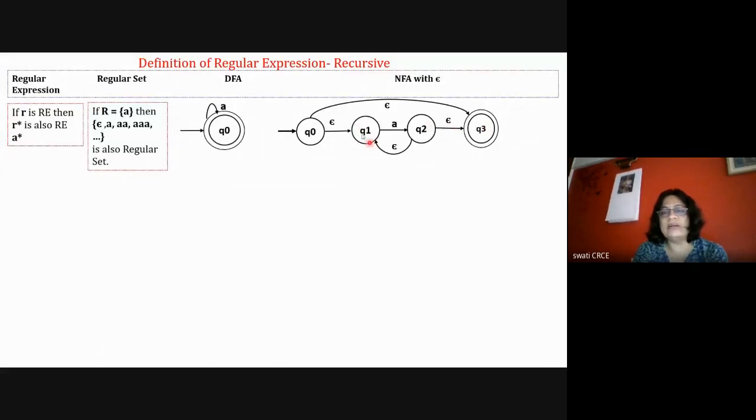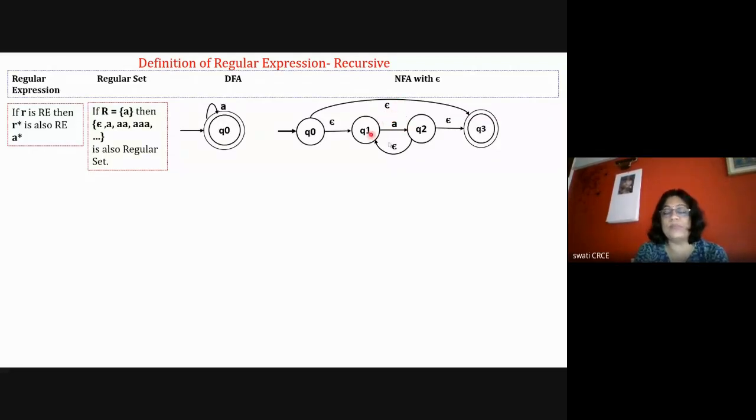Or A can be traveled for 3 times. So any number of times the loop can be traveled here, with respect to epsilon. So this is the standard diagram for A star. Whenever there is any star operation, you have to draw this diagram. Here I'm writing A as an example, but I can draw this diagram with respect to R. So in this place there is R, a regular expression, and it can be anything.